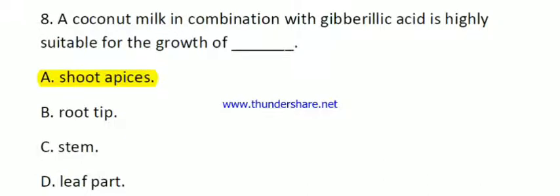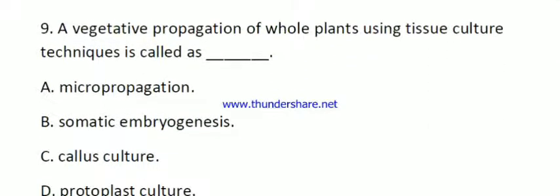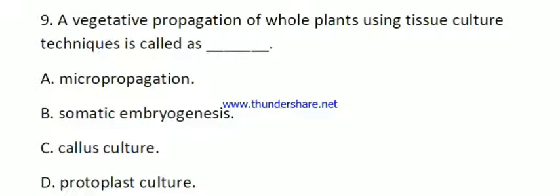Then question number 9. A vegetative propagation of whole plant using tissue culture technique is called as. The options are micropropagation, somatic embryogenesis, callus culture and protoplast culture. Here the right answer is micropropagation. This is the definition of micropropagation.